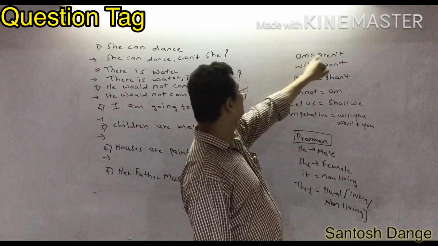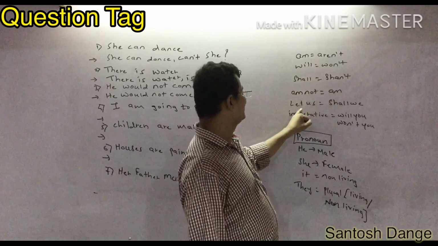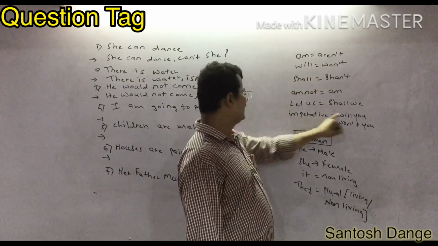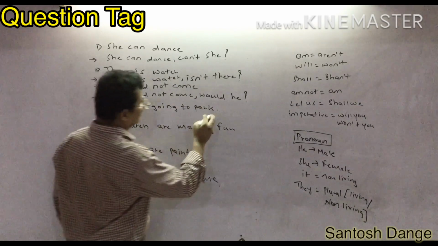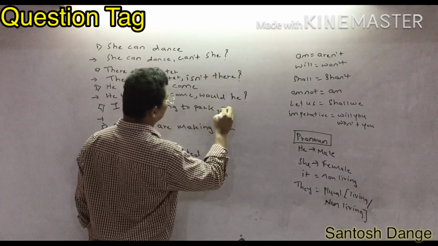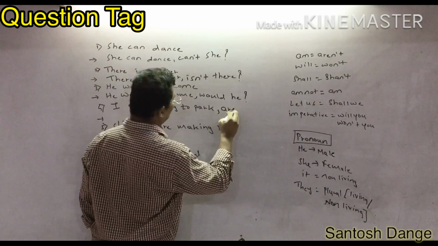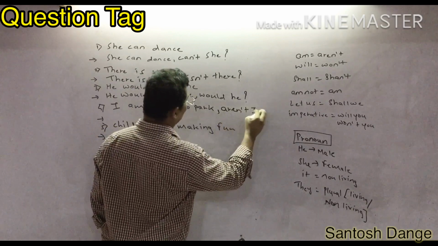Am becomes aren't, will becomes won't, shall stays shall. Let's be shall be, and if it's imperative, it will be will you or won't you. So accordingly, I am here. So what can I write here? Am is going to be converted to aren't, and we have to write here I as it is.